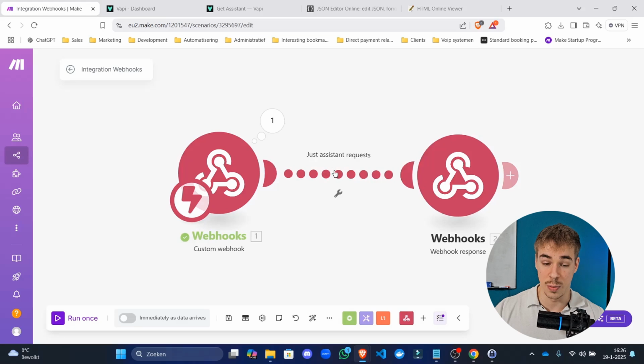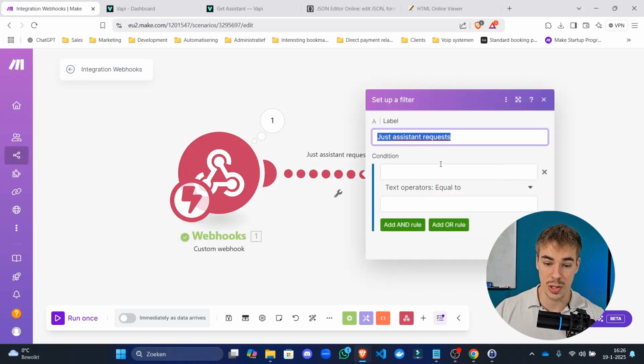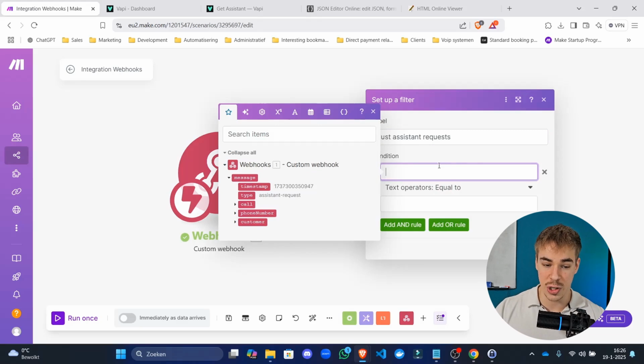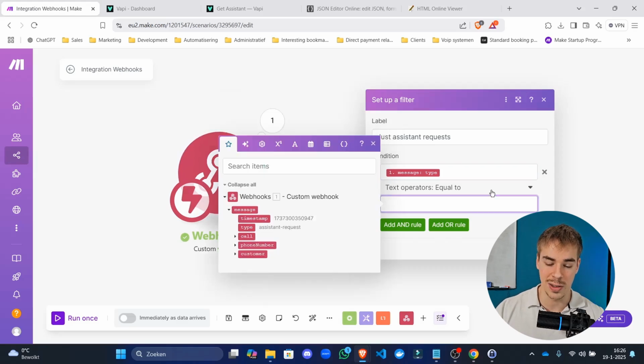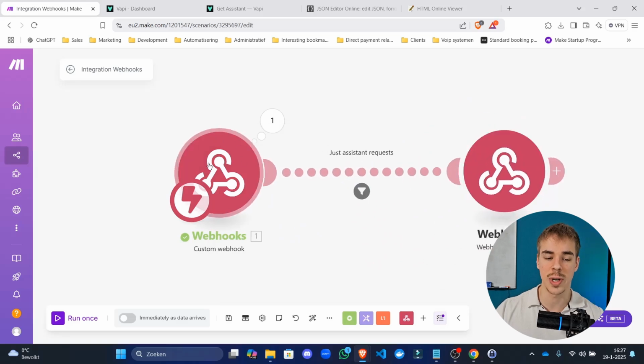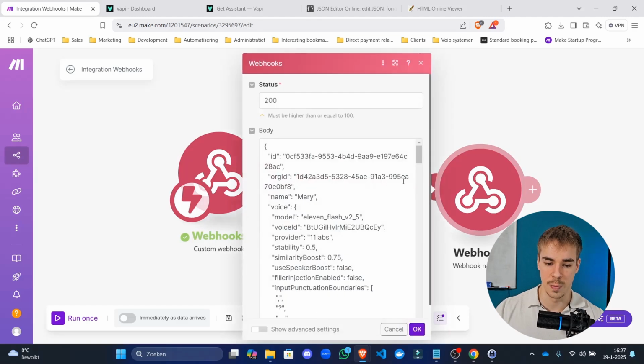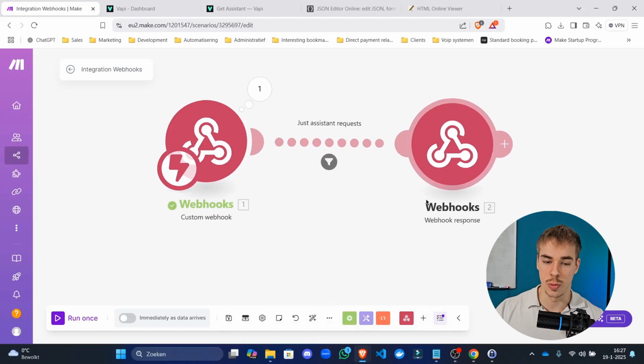Okay, so that's what you do right here. You click this bridge and you label it just assistant requests, and for condition you're going to click type, so assistant request type, and then equal to assistant request. All right, so all messages are going to be sent to the webhook right here, but not all messages are going to end up at this webhook response, which is exactly what we're looking for.